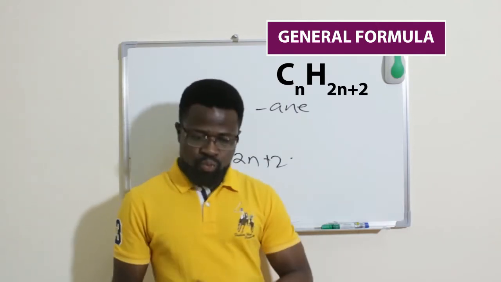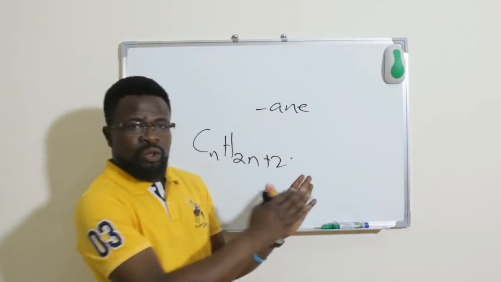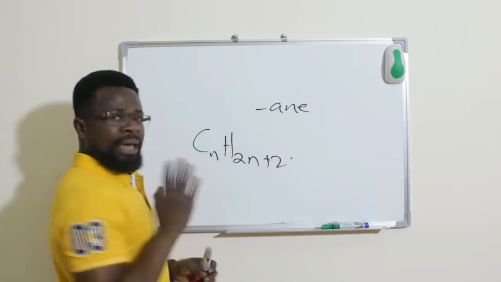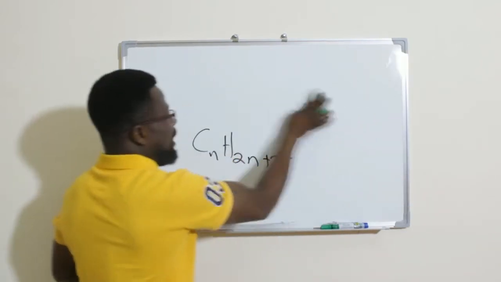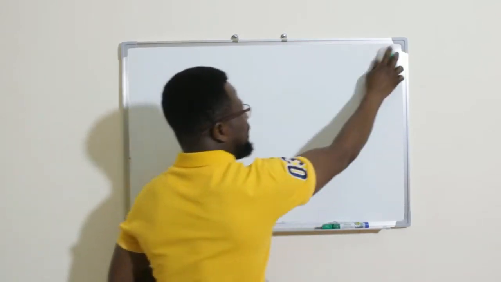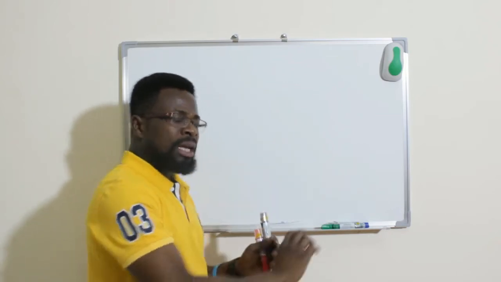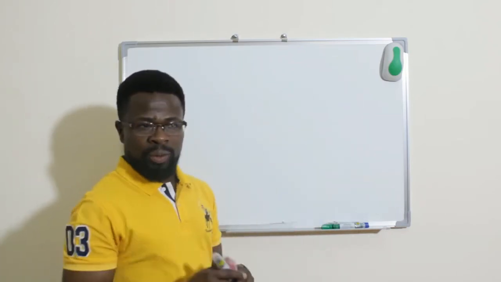CnH2n+2. Now let's look at the prefix. All alkanes have a prefix, that is, a name that begins with something. We said the suffix is what? Ane. That is what it ends with.